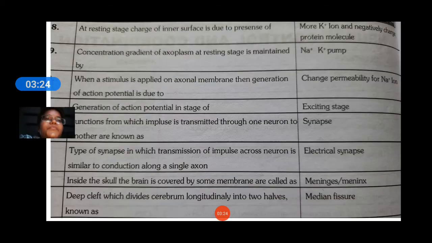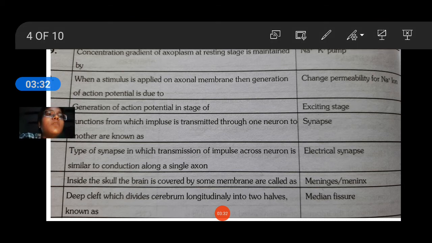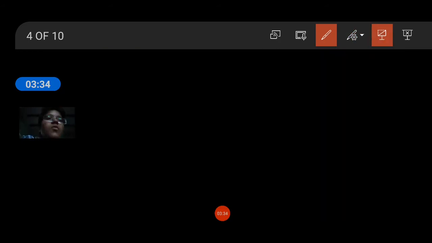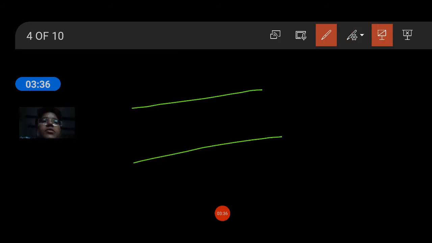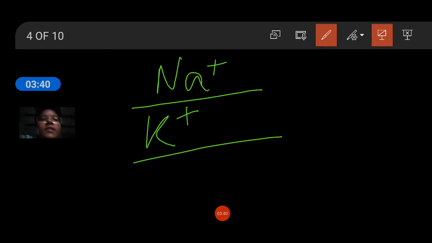At resting stage, the charge of the inner surface is due to the presence of more K plus ions and negatively charged protein molecules. So this is the cell, with intracellular fluid and extracellular fluid, and protein.